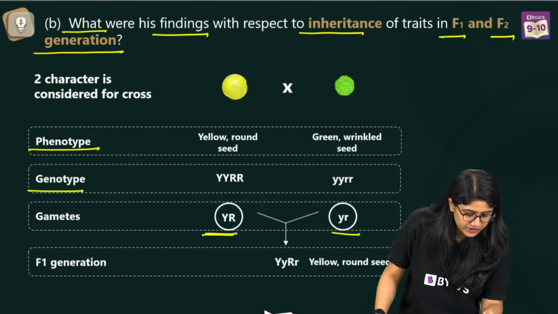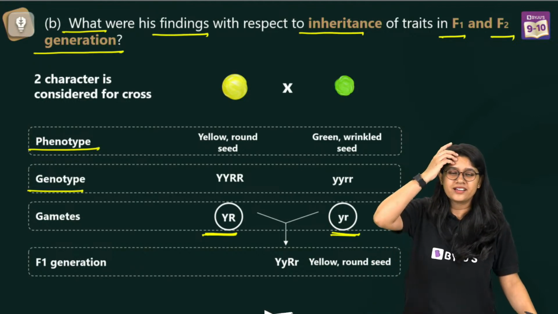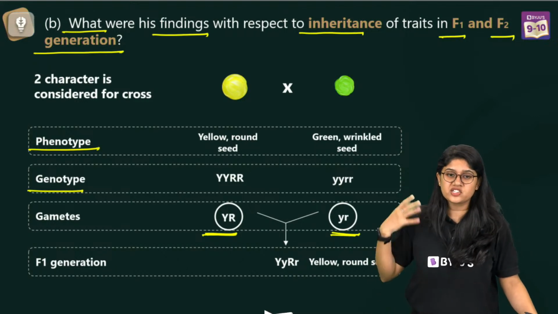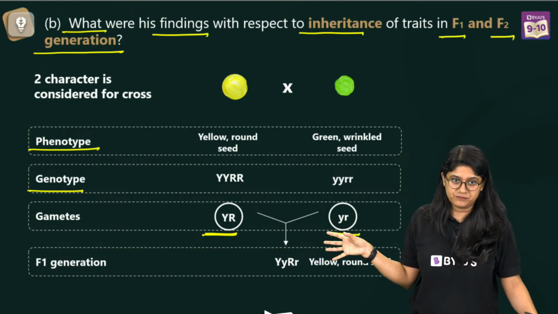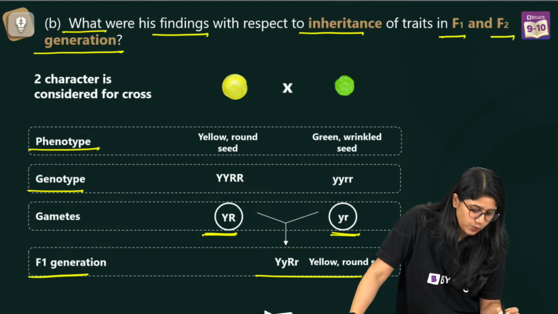So we have the gametes also. Everyone, are we clear? In this particular question, it's very easy for us to do it with this particular cross only. Awesome, everyone.